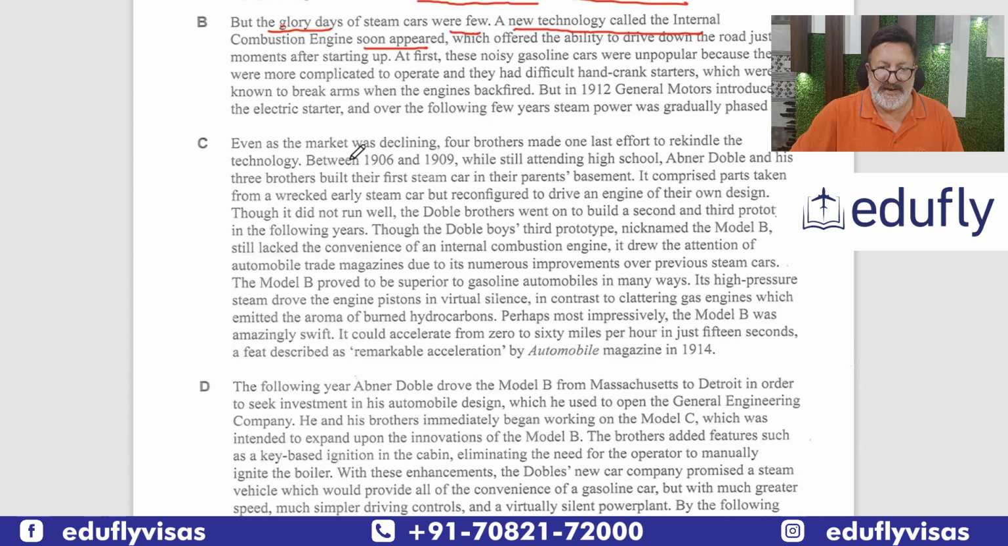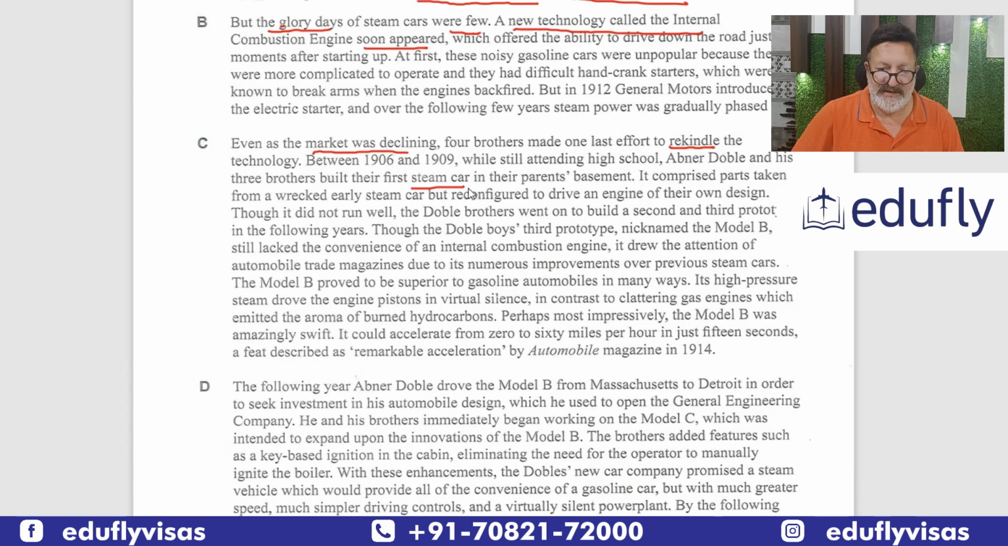Even as the markets were declining, so markets were declining means that market share was coming down, four brothers made one last effort to rekindle the technology. Rekindle means again light up, again start this technology, that is steam technology. And his three brothers built a steam car in their parents' basement. And it comprised of parts. They did not run well. They all went on to build a second and third in the following years.